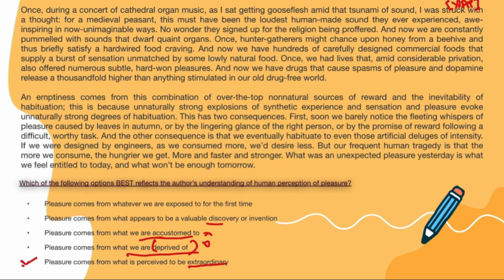So, if I compare, this becomes my only possible answer, right? Because author literally said that we become habituated and it became mundane. We start to find it very mundane when we consume something again and again, right? Now, mundane, the opposite is extraordinary, and according to the author, it is very clear that the pleasure comes from something which we perceive to be extraordinary. So, this becomes the answer that we are looking for, right? Let's move on and do one specific detailed question of the same passage so that we can understand the difference easily.